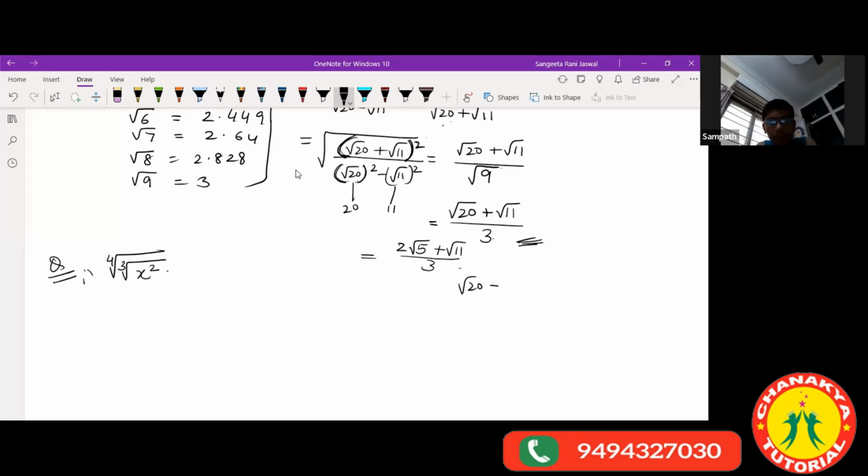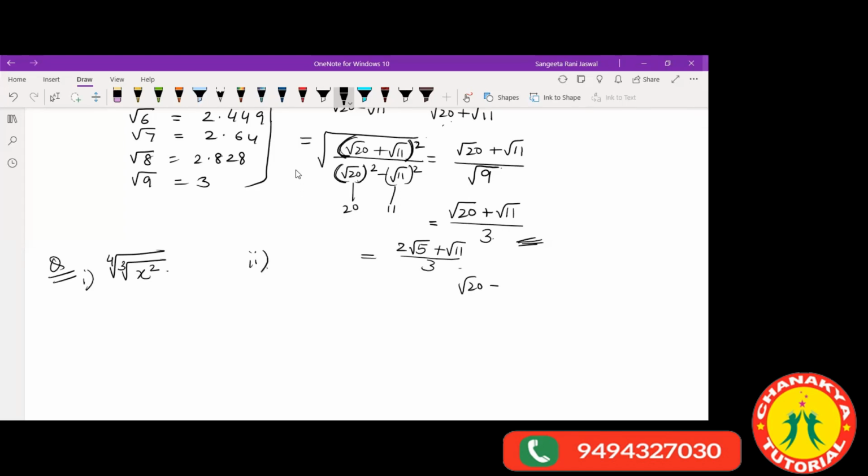We just have few minutes left now. Let's do it quickly. Please try this. This is 4th root of cube root of x square. Please take this. These are the sums taken from R.D. Sharma.